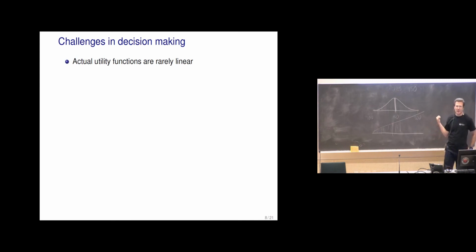Actual utility functions are rarely linear. If you think about money, if there would be a bet for you where you could win, or maybe some task for you where you could get 100 euros, what is the utility of 100 euros for you, and what would it be for Bill Gates? And at the same time, if you are completely broke, even a few euros might be worth some task. So it is well known that money is not linear.